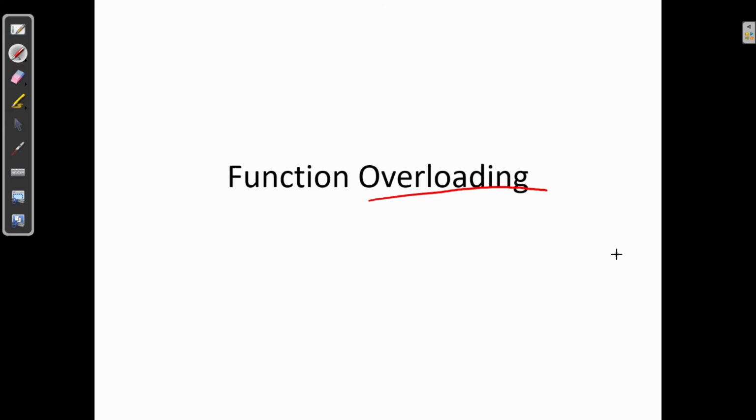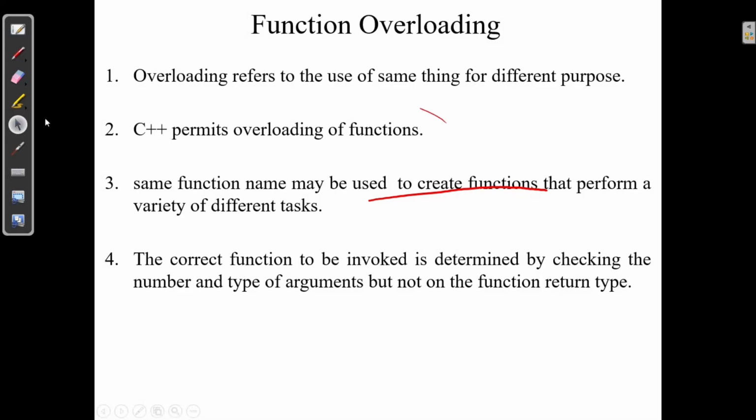For example, let's say you are writing a function to add two numbers, and you take parameters as integer and the return type is also integer. So it means you write the function only for adding two integers. But what if you want to add two real numbers or two double numbers? So what will be the process? For example, either you will take another function with another name.